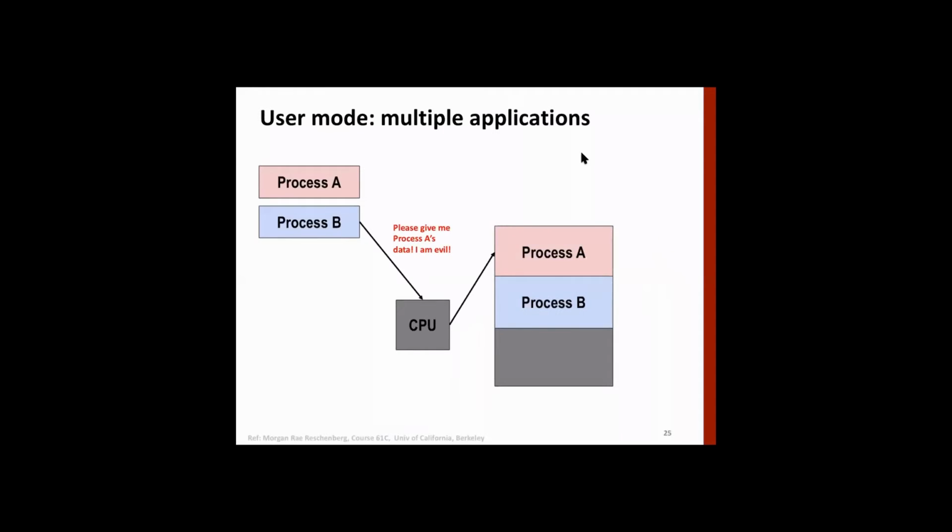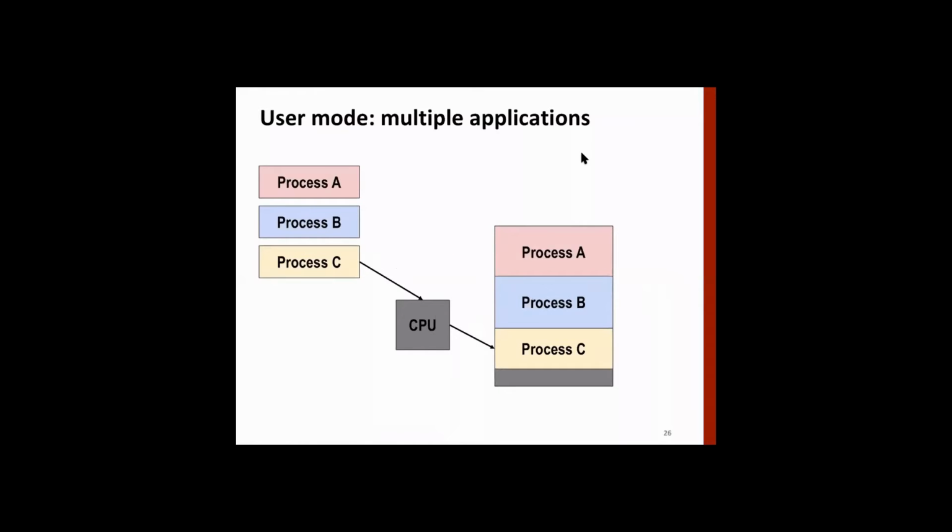What happens is that process B can actually access the contents of process A. So it's not a desirable thing. What we can do is the following: process B is allowed to access only process B's area, and similarly process C is allowed to access only process C's area.